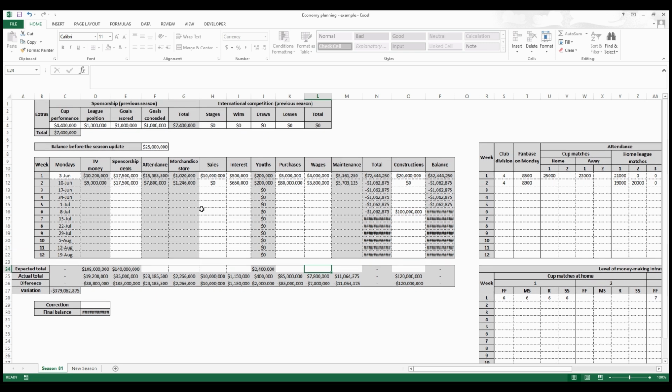In case you're not starting at the beginning of the season, you can still use the spreadsheet. Let's say, for example, that you are starting in week 6 instead of week 1. Then let me remove all of this.